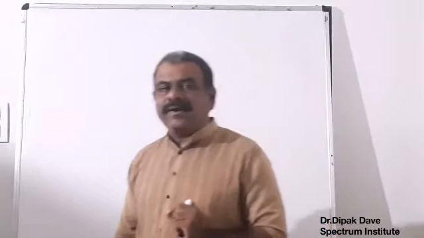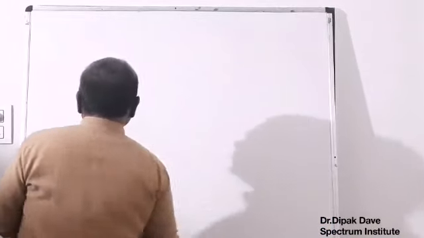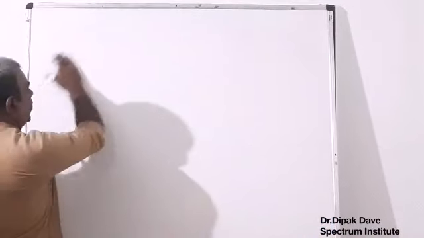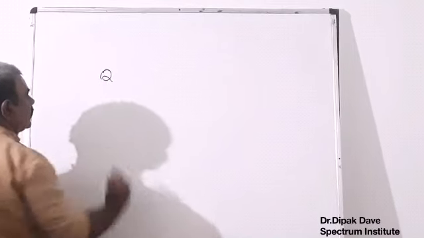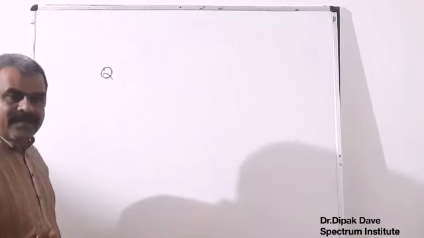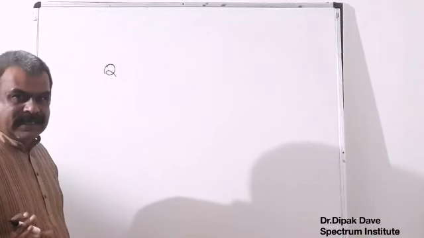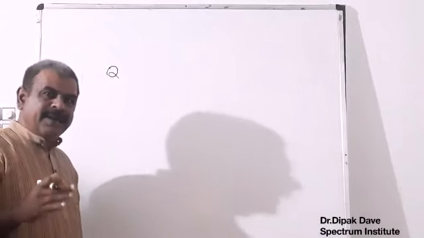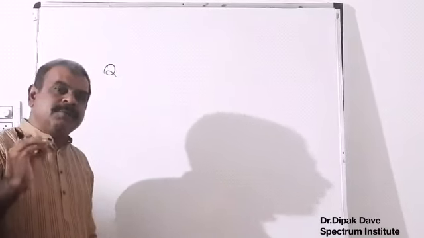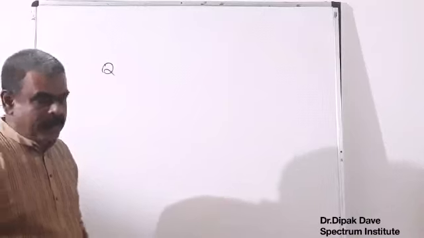Now to understand electrical field, consider a single point-like charge Q. Here we are discussing electrical field intensity by taking a single charge, but the same concept is applicable for a system of n number of charges also.